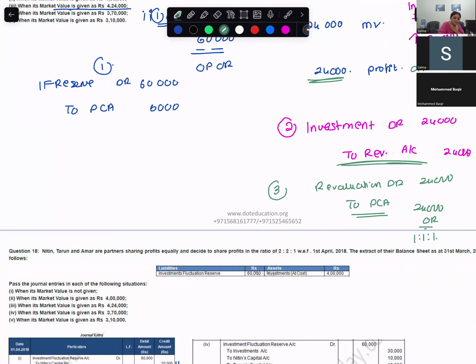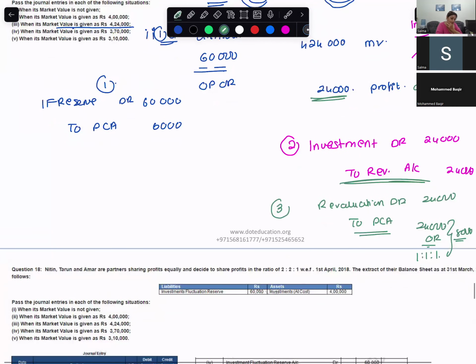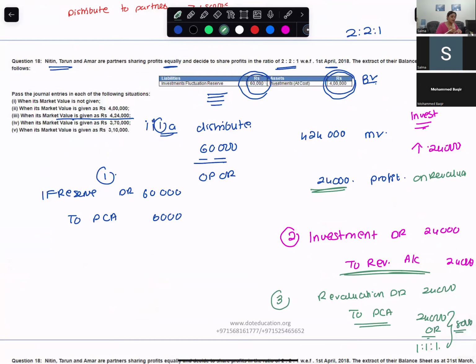That means 8,000 would go 1,000 to each partner. So when there is a profit on revaluation, you will first debit the reserve and give the reserves to the partners. Then raise the value of your investments. So you would do investment debit, revaluation credit, and then you would distribute this revaluation profit to the partners in the old ratio.